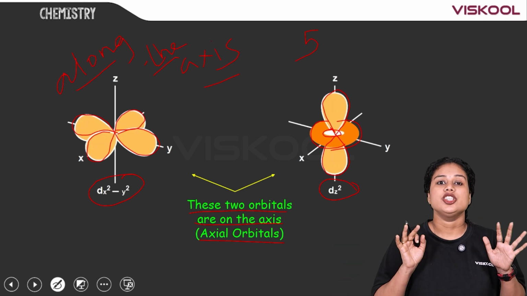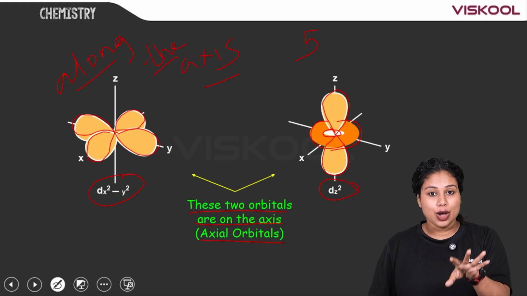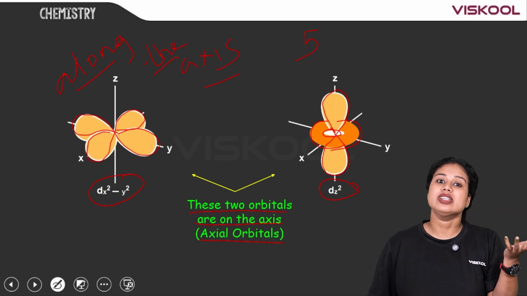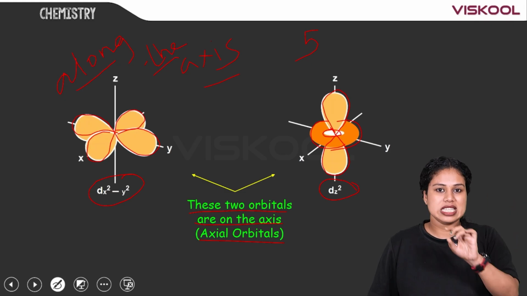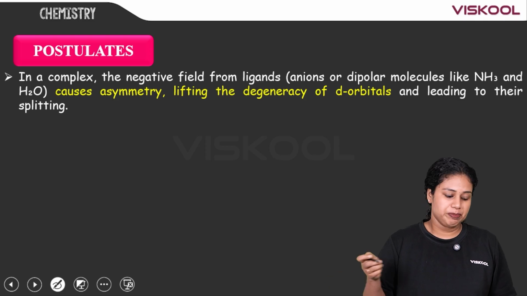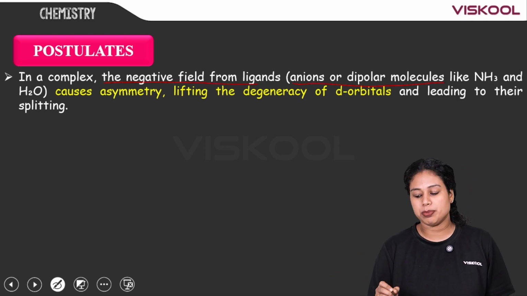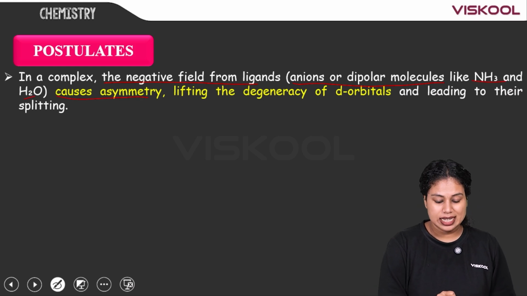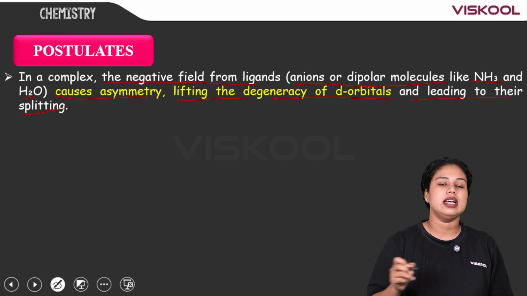This is the shape of the d orbital. I hope it is very clear to you. Now, without knowing the shape, we cannot understand the next postulate about crystal field theory. Now, moving on to the next postulate, that is, in a complex, the negative field from ligands, anions or dipolar molecules like ammonia and water causes asymmetry, lifting the degeneracy of d orbitals and leading to their splitting.